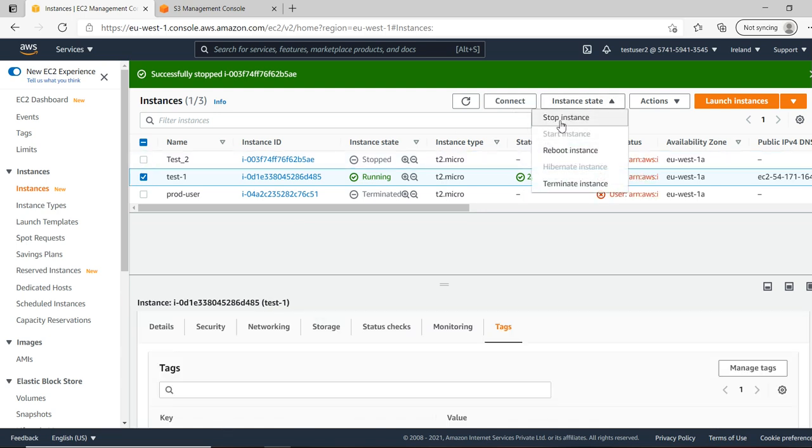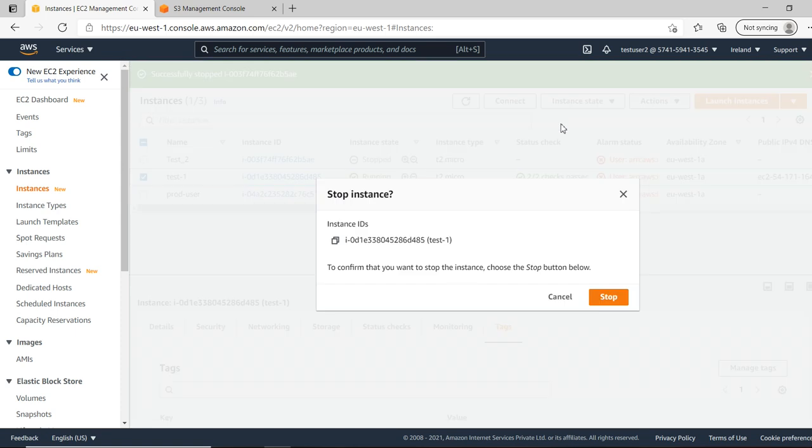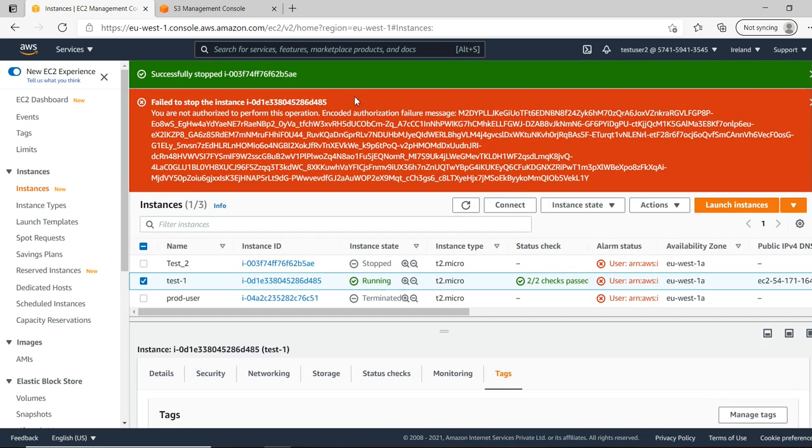Okay, instance state, just stop this instance. Yes, stop this instance. Now I'm not an authorized person to do this.